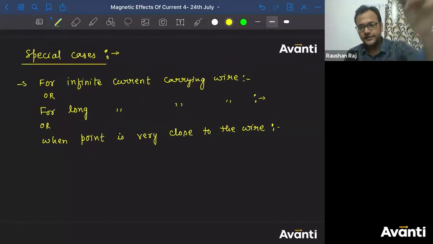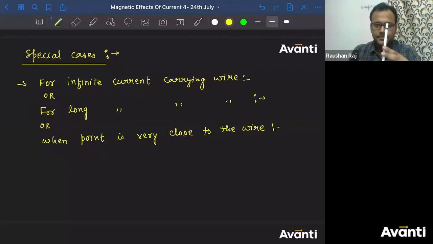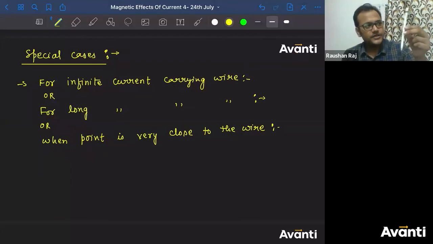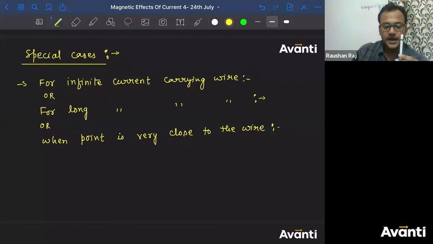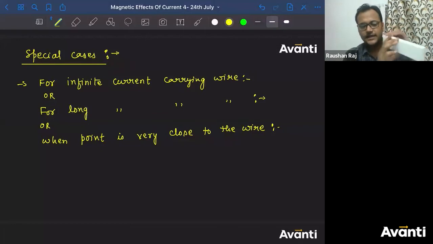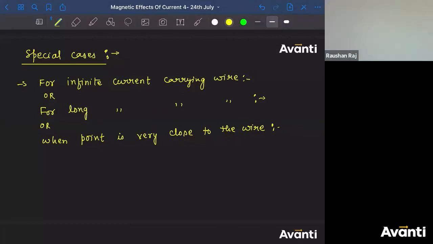If this wire is very, very long, okay? The second condition: if I see that particular wire from a very close point, from a very near point, how will this wire look to me? Because if I can't find the end point of this wire, I'll observe that this is a very long wire. Imagine you have closed your eyes right now. Imagine that in front of you, I keep this plane very close to your eyes, exactly like this.